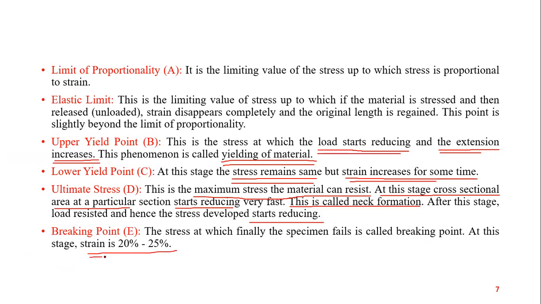So you see, from the start of the application of load to the failure of the specimen, the strain developed is only 20 to 25%. This is mostly true for all ductile materials. The nature of failure may be different, but the strain developed will be nearly equal to 20 to 25% for all ductile materials. So these points you need to remember because they are crucial.